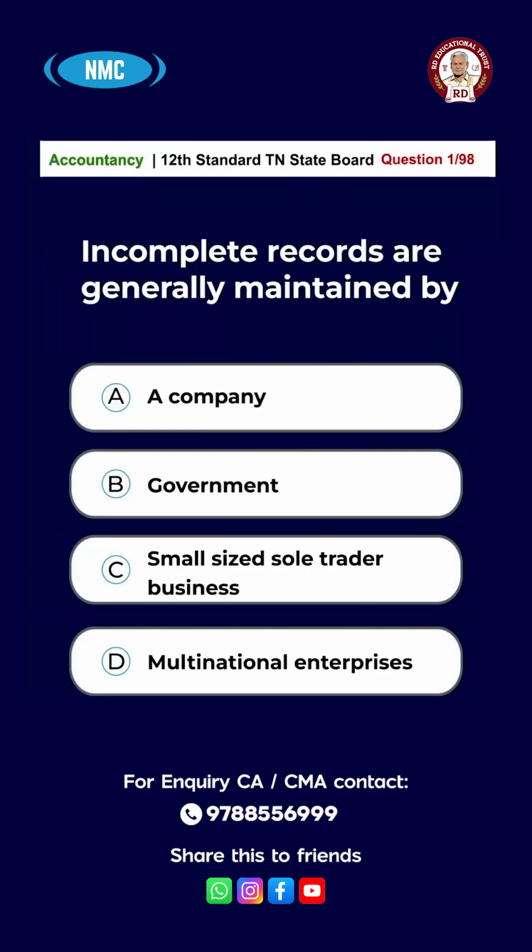Question number 1. Incomplete records are generally maintained by option A, a company, B, government, C, small size sole trader business, D, multinational enterprise. The answer is option C, small size sole trader business.